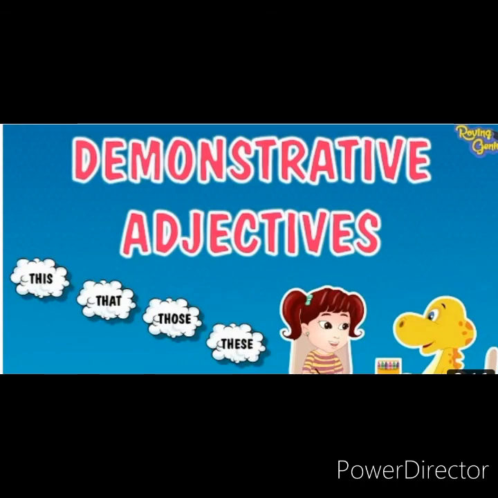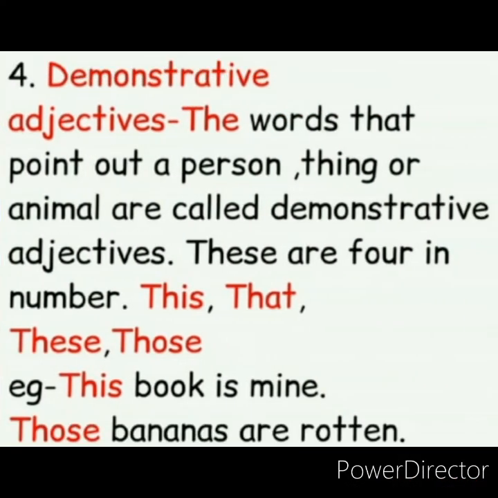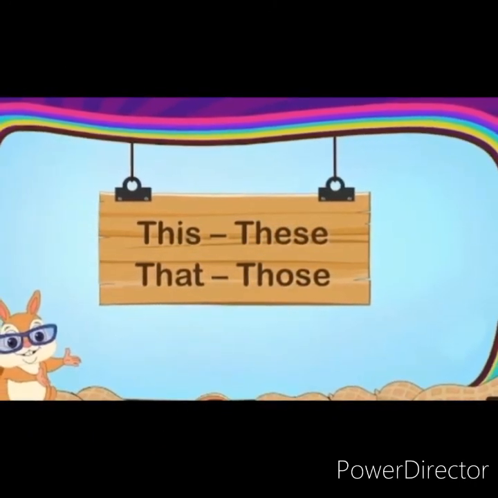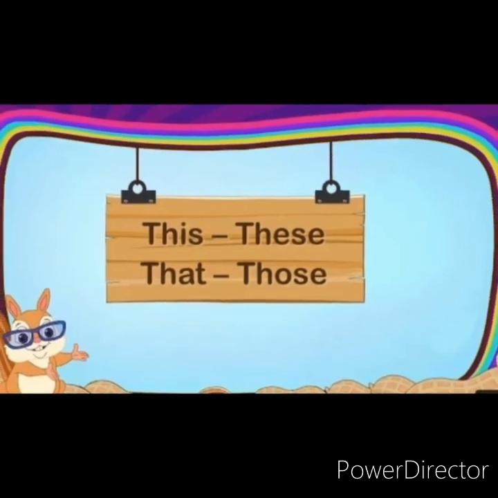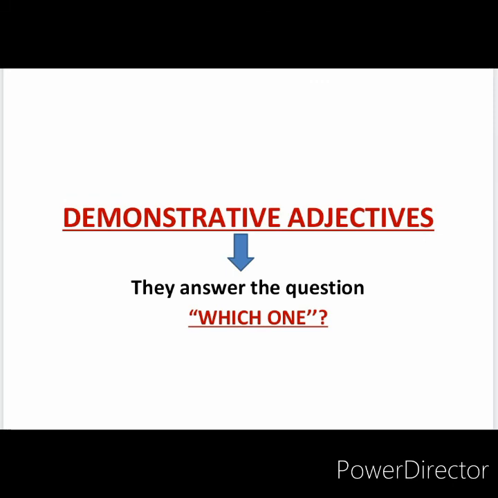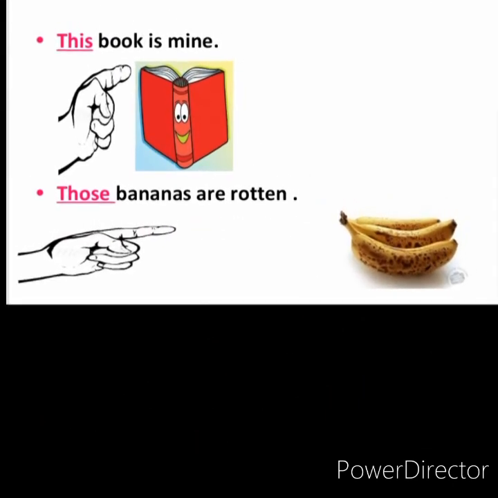Now, demonstrative adjectives. Demonstrative adjectives are the words which point to, remember this, which point to the noun which we refer to or which we are talking about. This, that, these, those are demonstrative adjectives. They answer the question which one. For example, this book is mine.